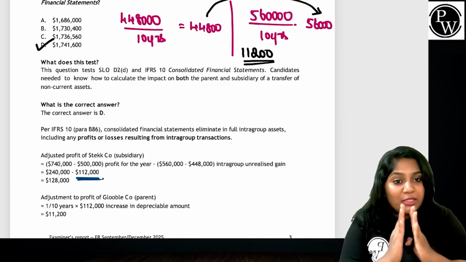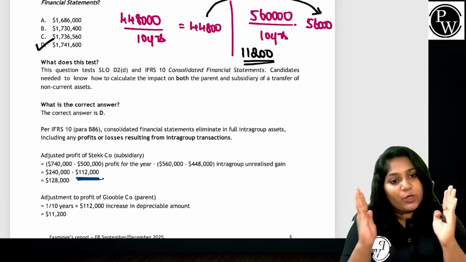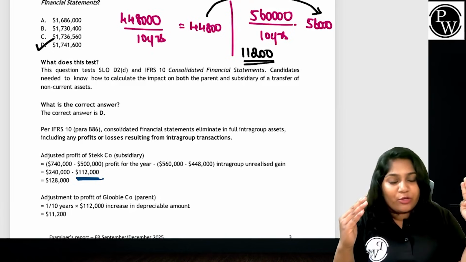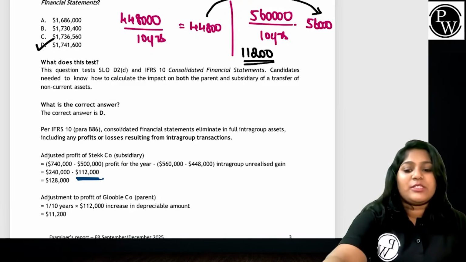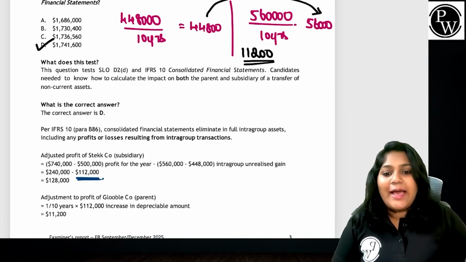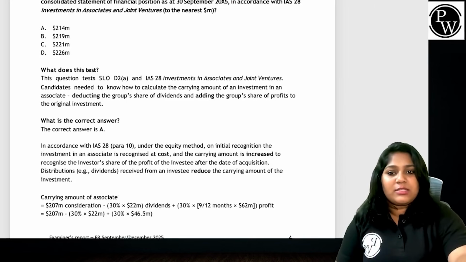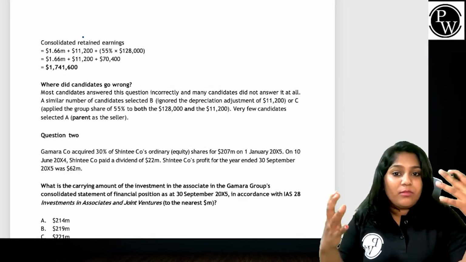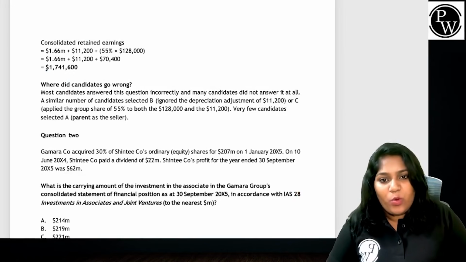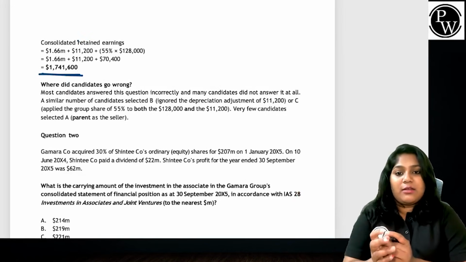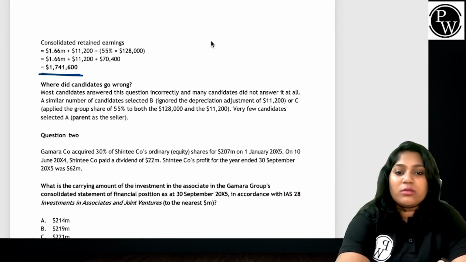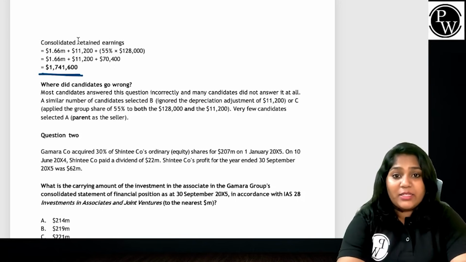So when you combine these two pieces of information, it's your job to eliminate the extra impact of depreciation. Excess depreciation of 11,200 has to be eliminated. This is what the question typically asks. The answer has to be 1,741,600. But where did candidates go wrong?